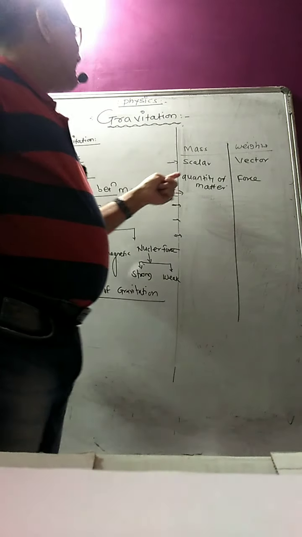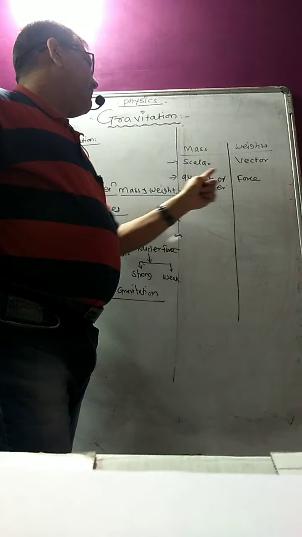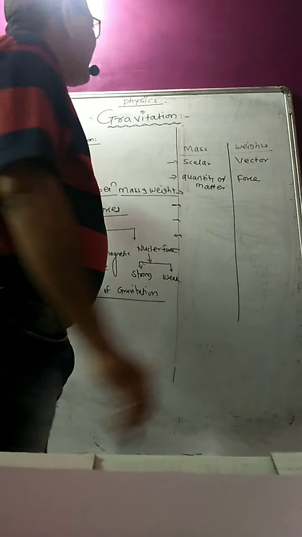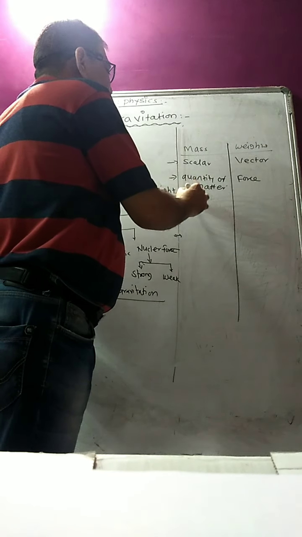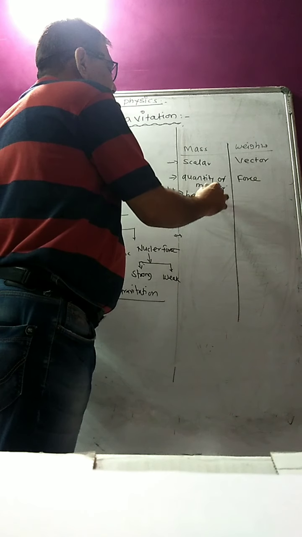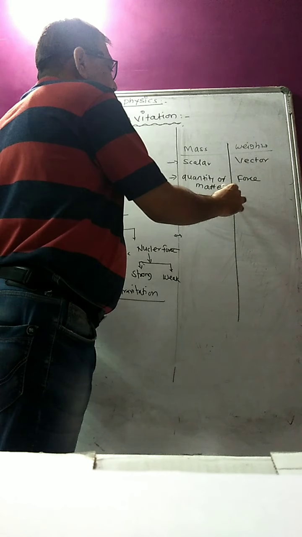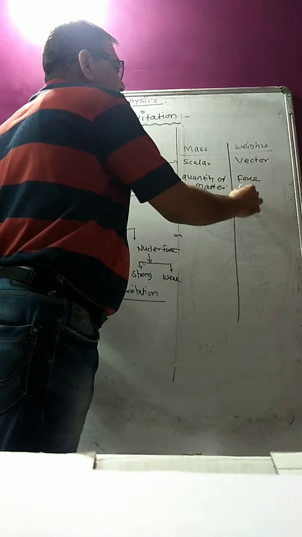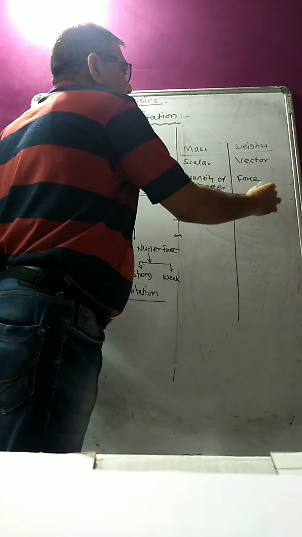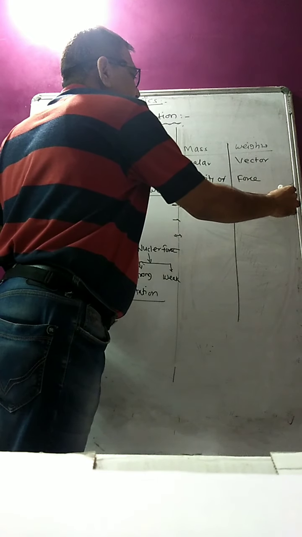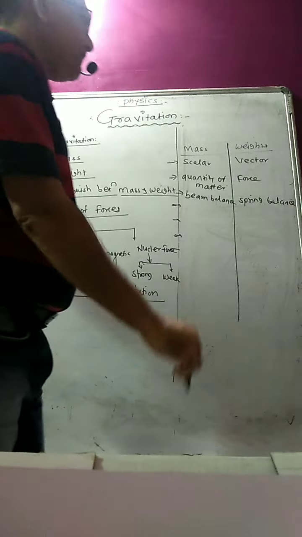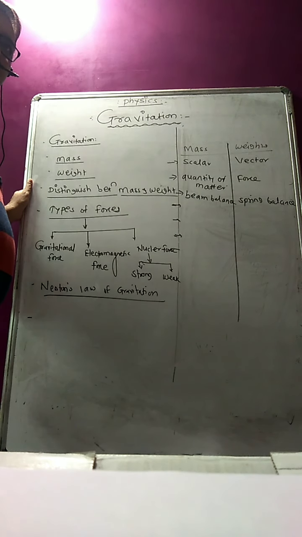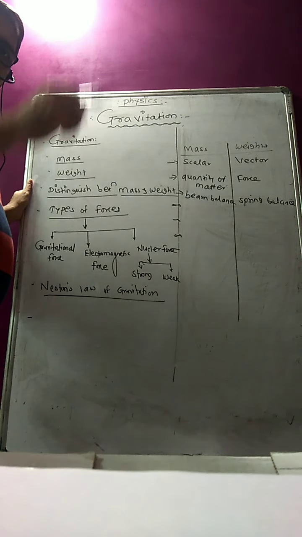The next point, mass and weight. Mass can be measured by beam balance, while weight can be measured by using the spring balance. That is also one of the important points. Spring balance, you know the principle: force is directly proportional to L.